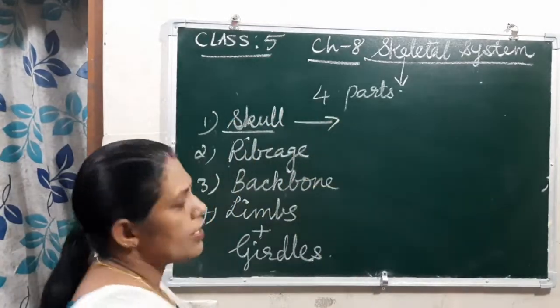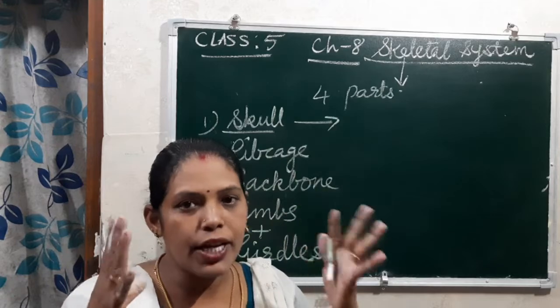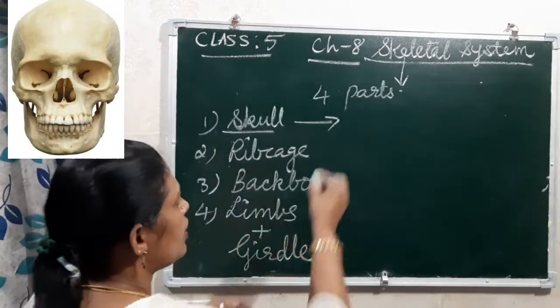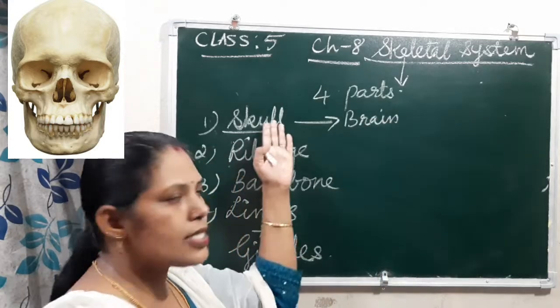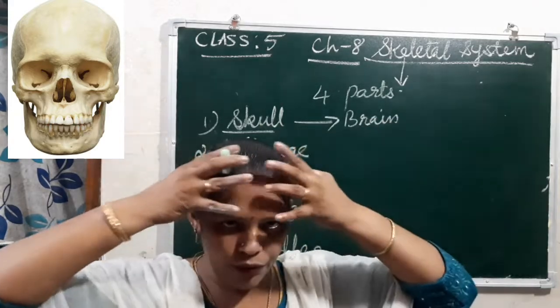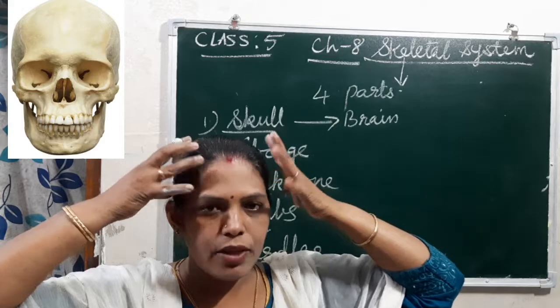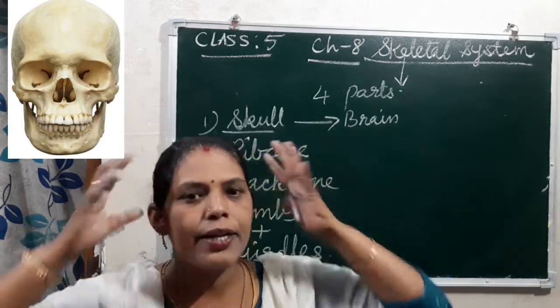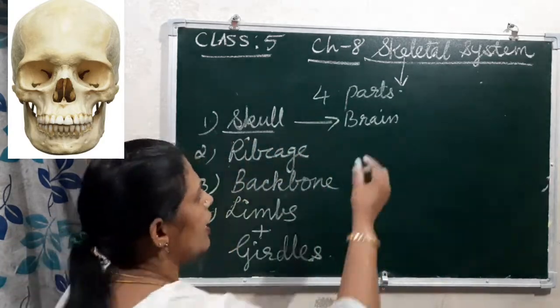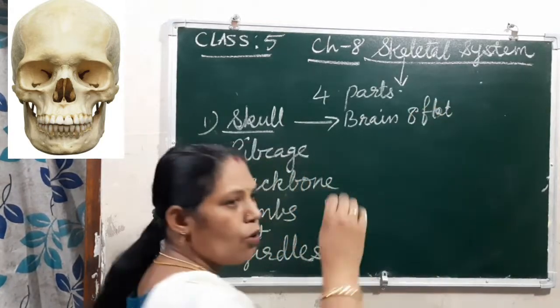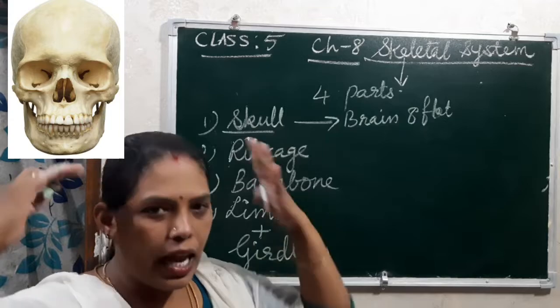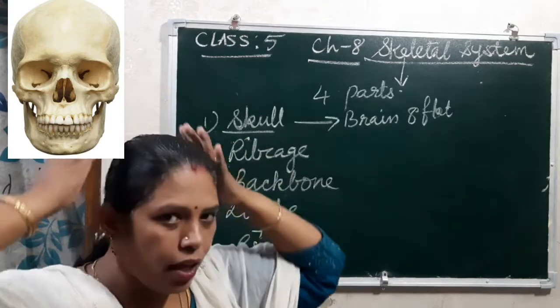Here, if I am saying about the skull, here actually children, it protects our brain, right? This skull, in the front portion, this head gives the shape of the head by 8 bones. Okay, 8 flat bones, they interlocked and give the shape of the head.